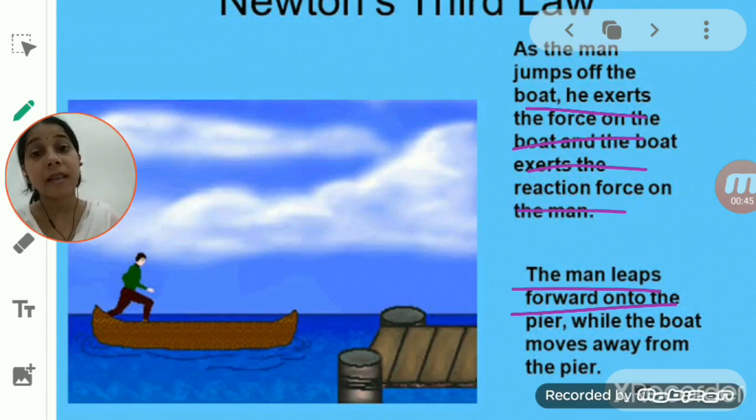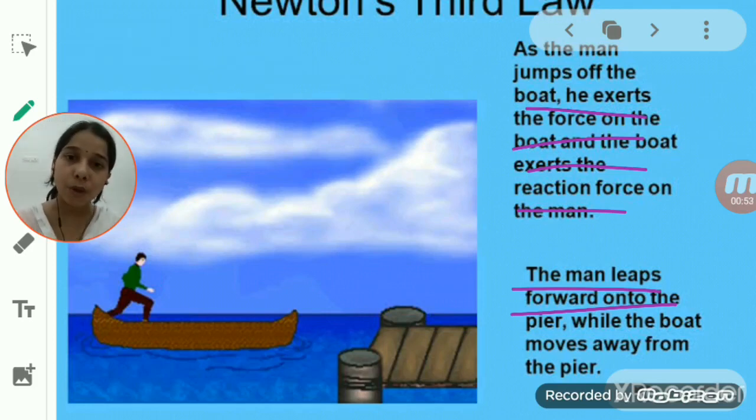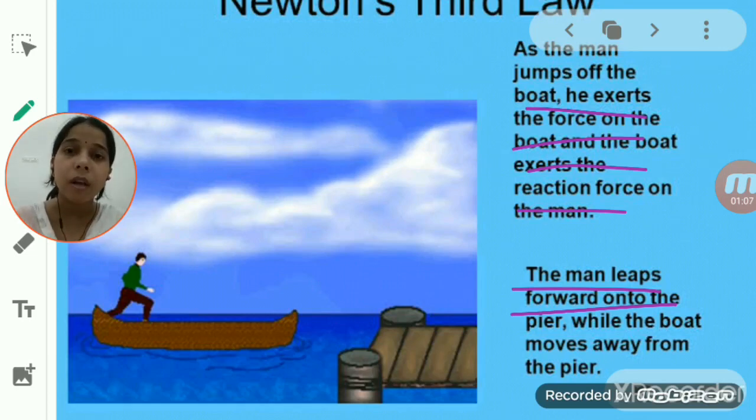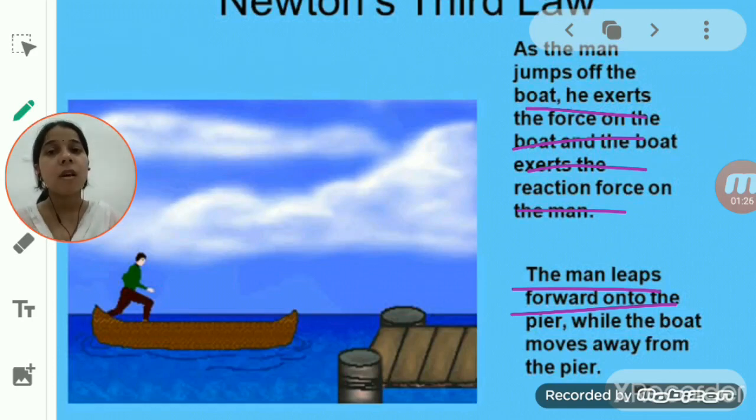So this is the action, where the first object, the sailor, applies a force on the other object, the water. Then another force acts on the sailor, and that is the reaction. The water exerts an equal and opposite force on the sailor's oar, so the boat moves in the forward direction. So here the sailor applies the force by which the water moves backward, and the water also applies a force on the boat, due to which the boat moves forward.